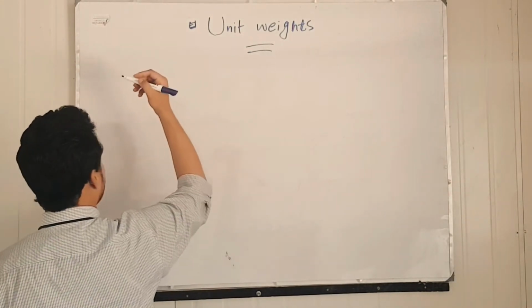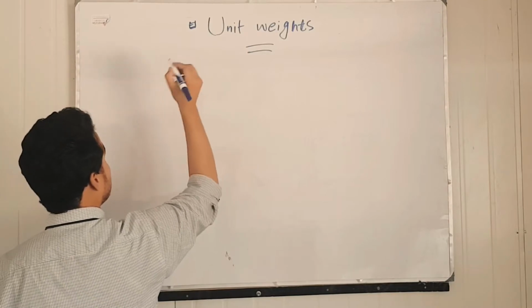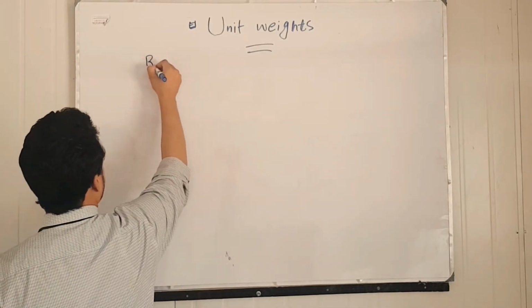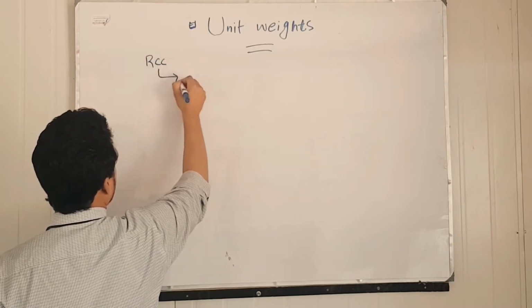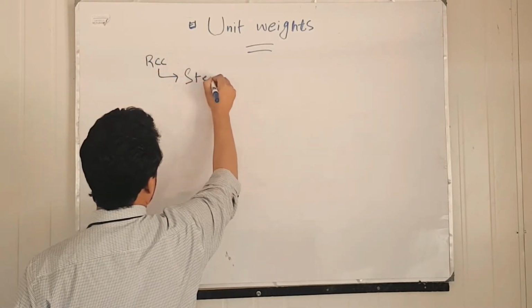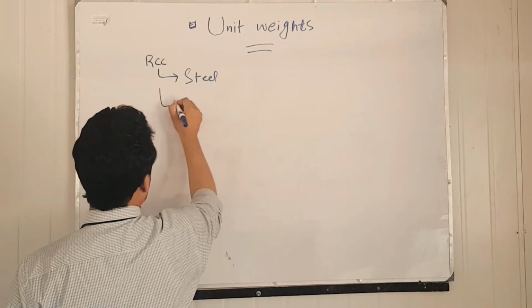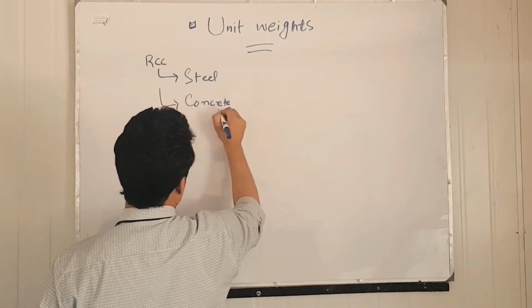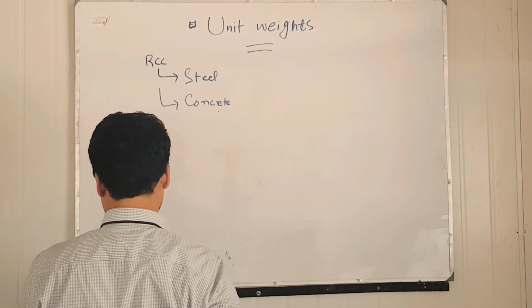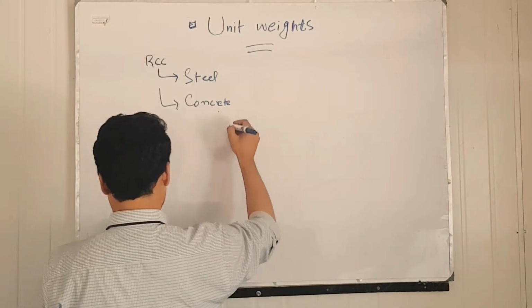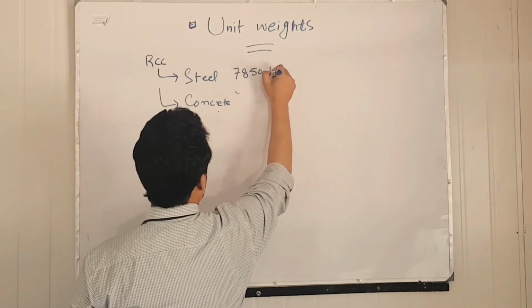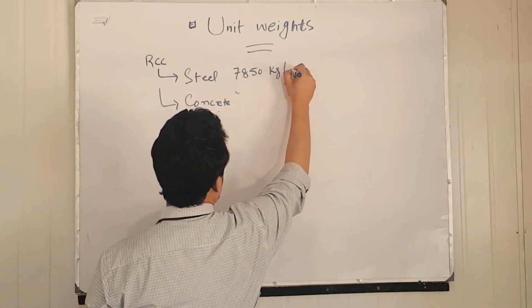The very important unit weights during RCC construction, there are two: the steel and the concrete. Okay, so the unit weight of steel is 7850 kg per meter cube.